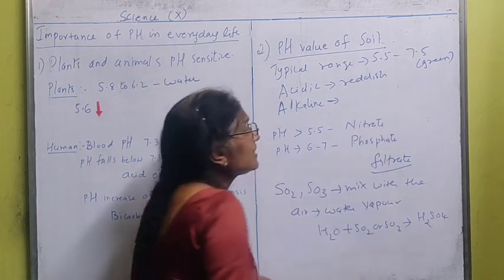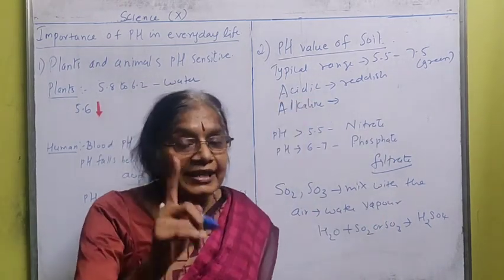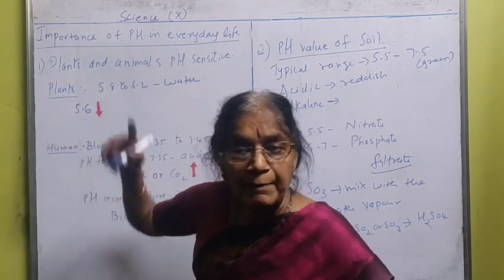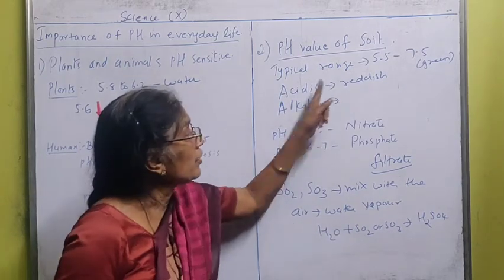Okay, that means it is acidic in nature. So your soil is having more acid, and more acid is not good. Just now I explained to you what will happen: the plant cells will die if acid is more. So that is not good for the soil.